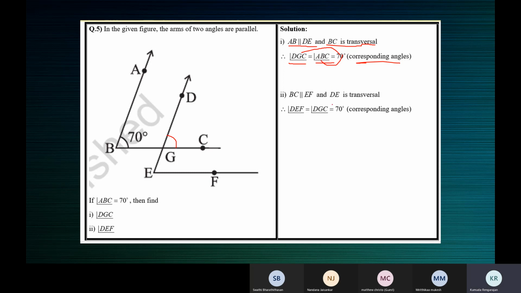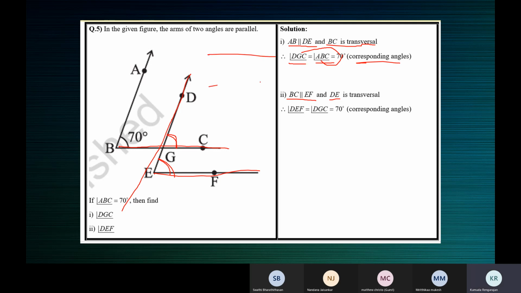Next, we have to find angle DEF. You should find this angle DEF. So now you can see that this angle DGC and this angle DEF are corresponding angles. Why? Because BC is parallel to EF. It's given that the arms are parallel, and DE is the transversal.